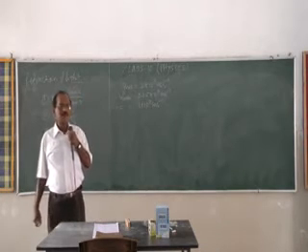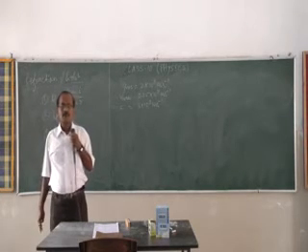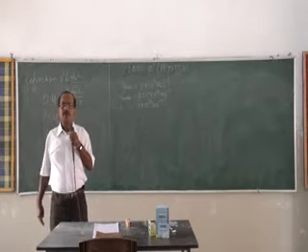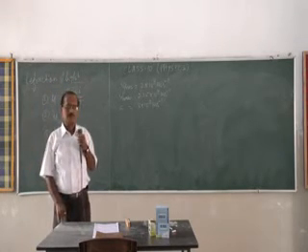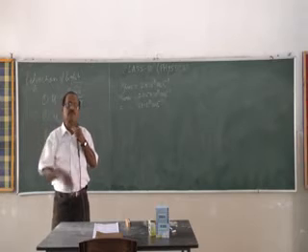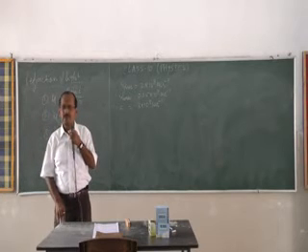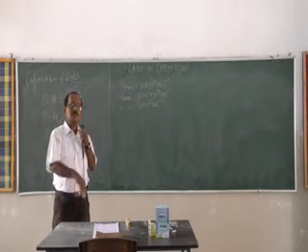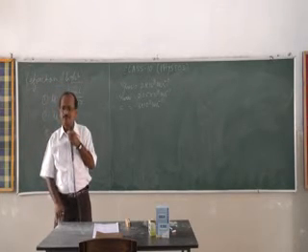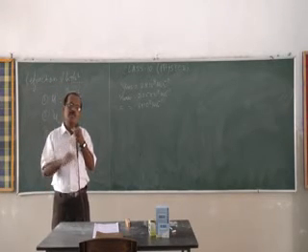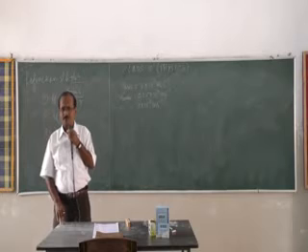Now one thing you have to remember: if an optical medium is surrounded by one medium, then its refractive index will be something. When it is surrounded by a different optical medium, then its refractive index will change.